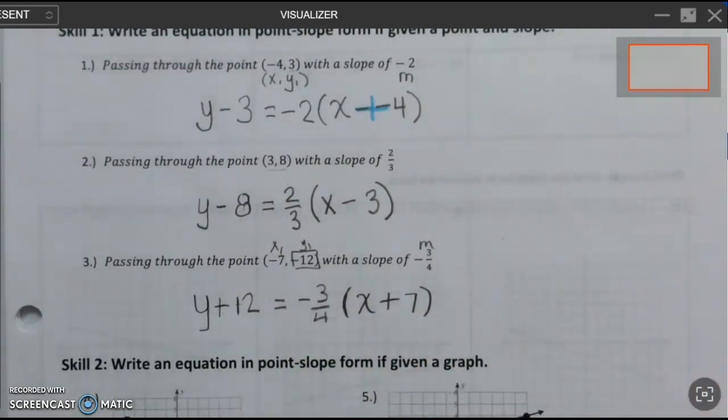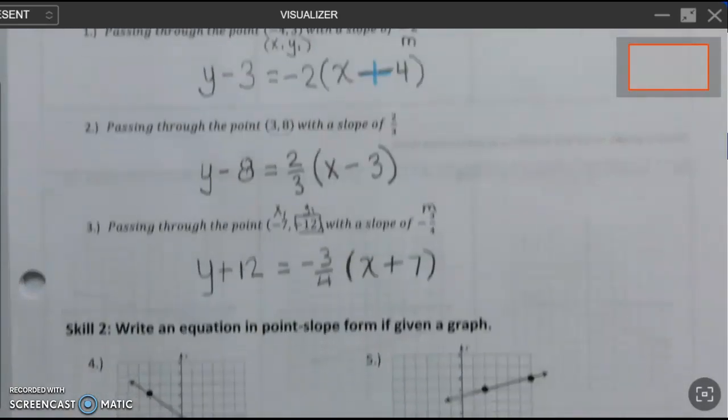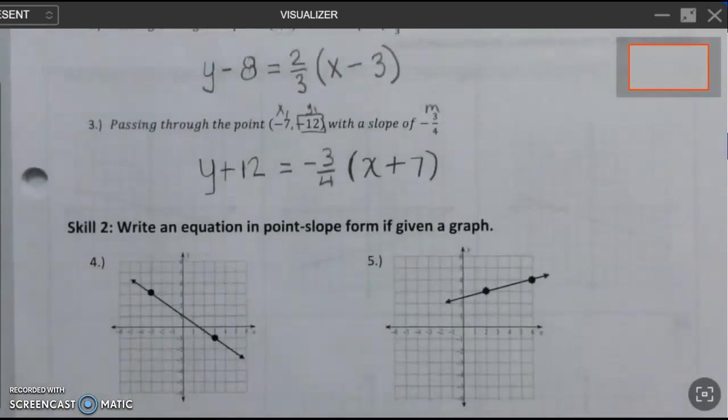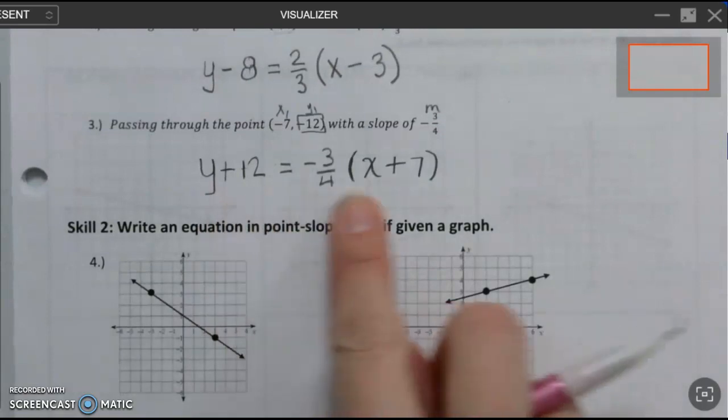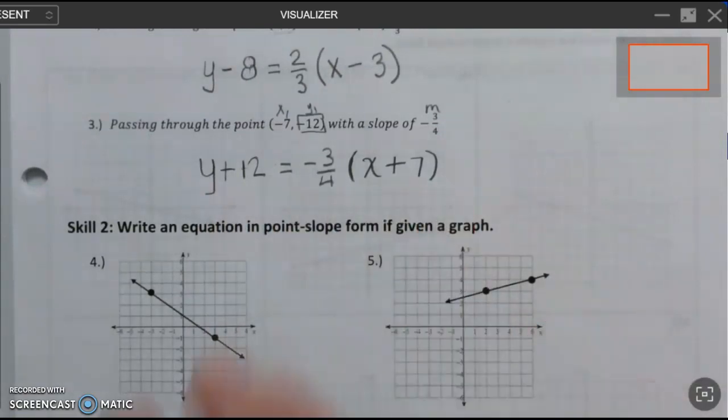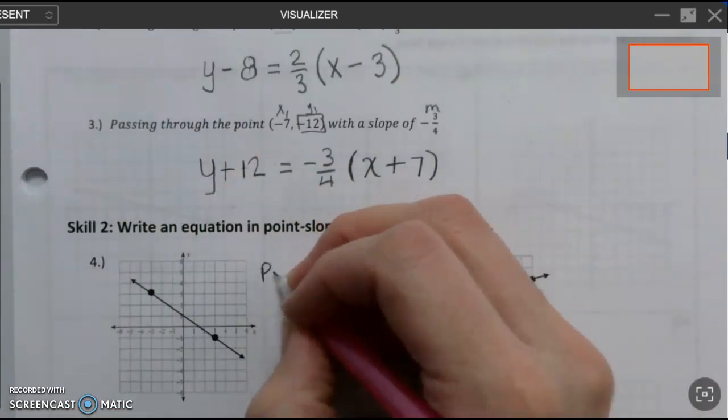And that's skill 1. This is a good time to pause the video, turn to page 4, and try the top 6 questions on page 4 as your classwork. We're going to continue on to skill 2. In skill 2, we are still going to use point slope form. Our answer is still going to look like this. It's just that we have to pull the point and the slope from the graph.